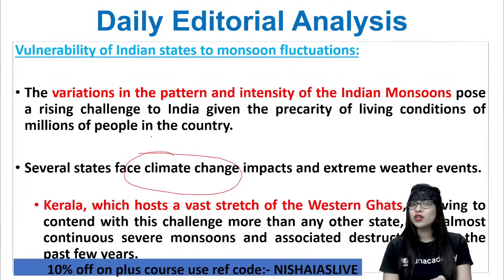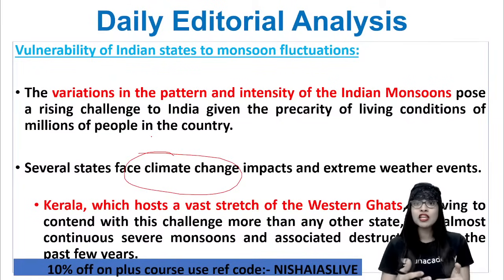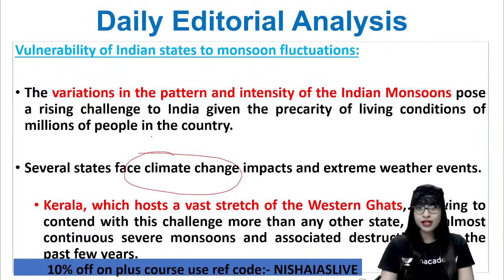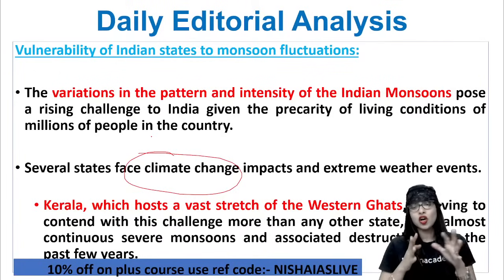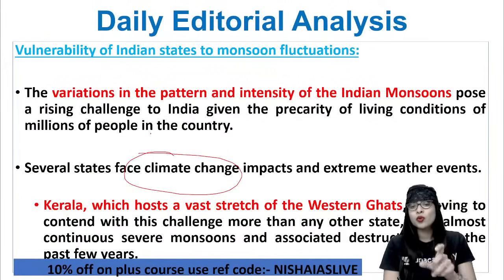But in spite of that, what is the government doing is the next question that comes to your brain. They are trying to recover the situations, but even right now, when this heavy monsoon rainfall is happening, destruction to life and property is still happening, which means disaster management is not up to the mark. A lot more has to be done, which requires more funding and better, resilient infrastructure. I repeat, resilient infrastructure. Don't you think so? Yes, that is what this article is actually telling you.